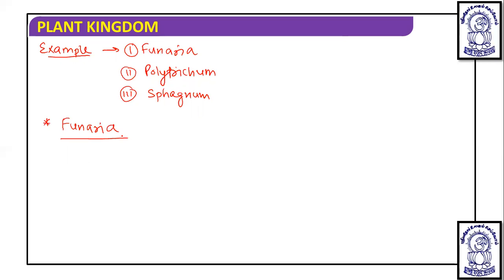If we talk about Funaria, Funaria is monoecious. Actually, what happens is that when Funaria develops, initially it develops one male branch, and over this male branch they have some leaves. And then it develops a female branch. But the female branch grows slowly, and it overtops the male branch.